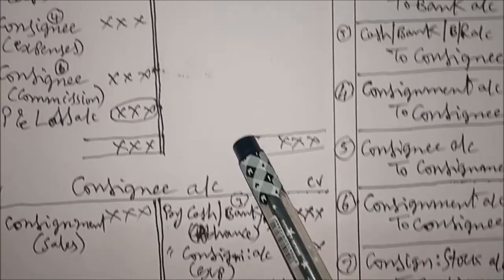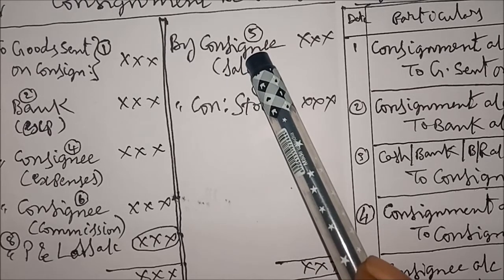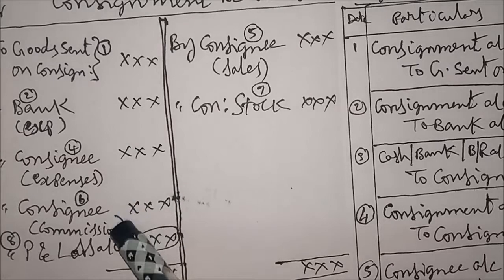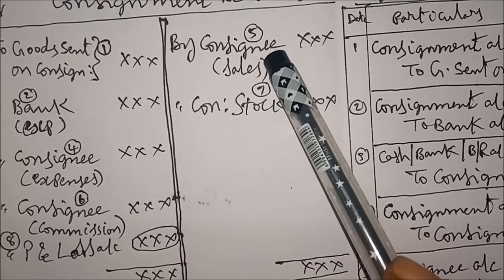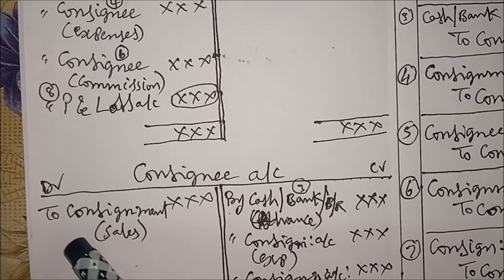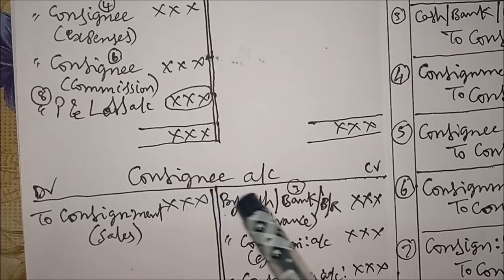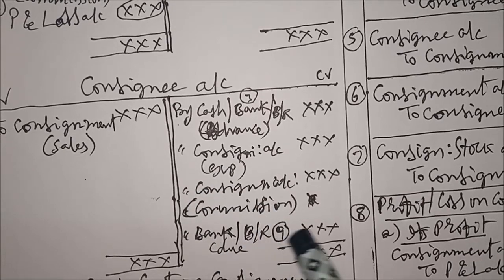Next, in the consignment account credit side, you can see the name consignee. We are taking only the name of the consignee where it appears in the consignment account. Consignment account debit side 2 times to consignee, the same 2 items are credited to the consignee account. In the same way, in the consignment account credit side, by consignee is there. That credit item is taken to the debit of the consignee account: to consignment account, in brackets sales. After recording all these items, you can balance the consignee account.